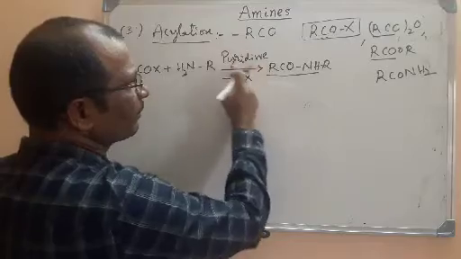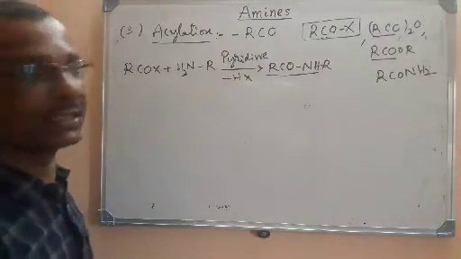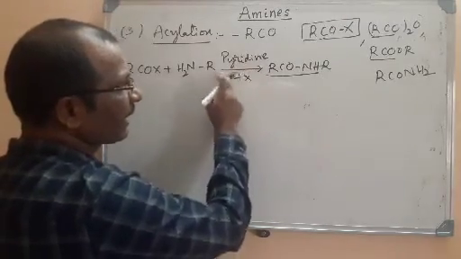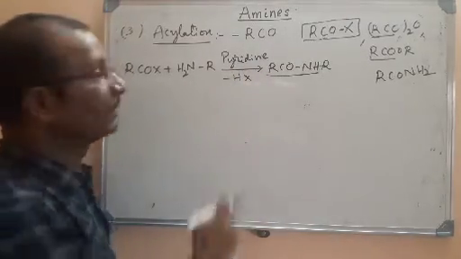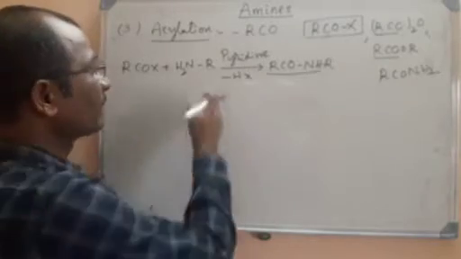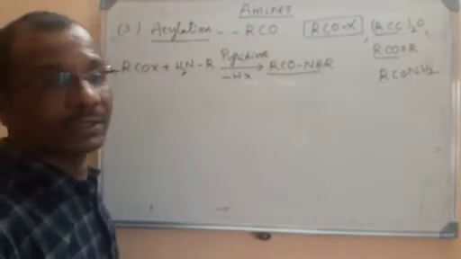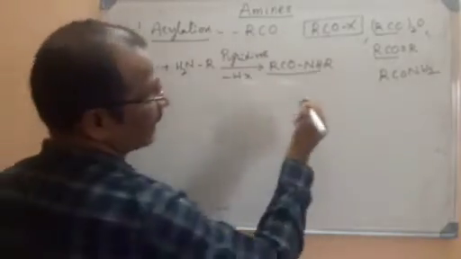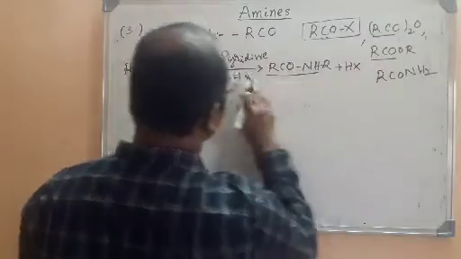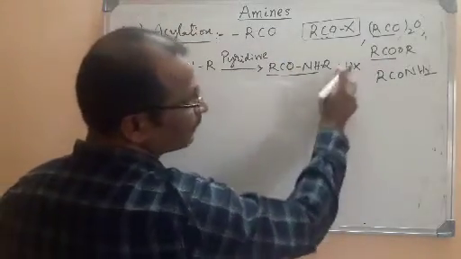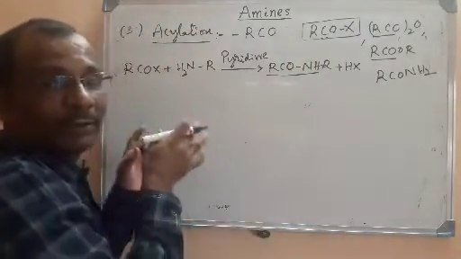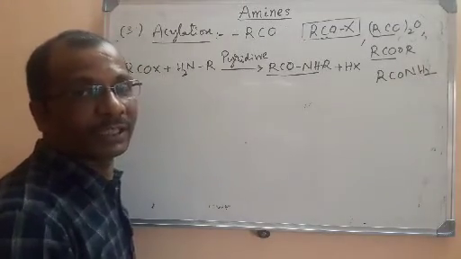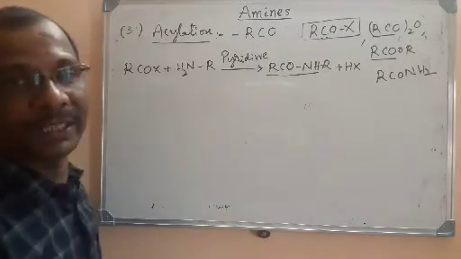But what is the use of pyridine here? Pyridine is a base that is more basic than these amines. Being a base, it will react with this hydrogen halide acid, so that it is easy to remove this hydrogen halide. HX is the product here. This is an acid. If you remove the product by using pyridine, the equilibrium will be shifted in the forward direction. You know that in equilibrium. So this is the use of pyridine.